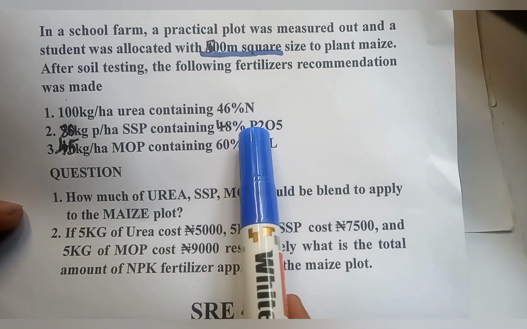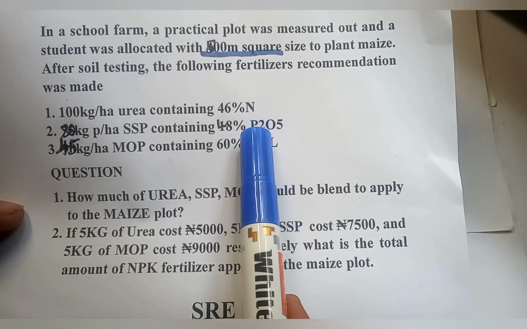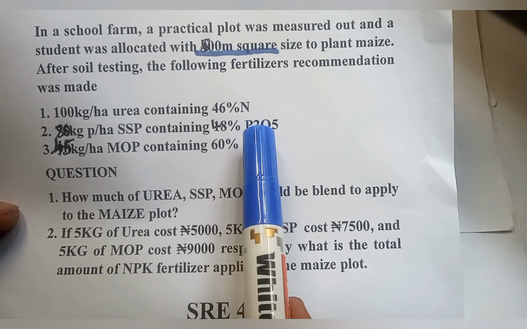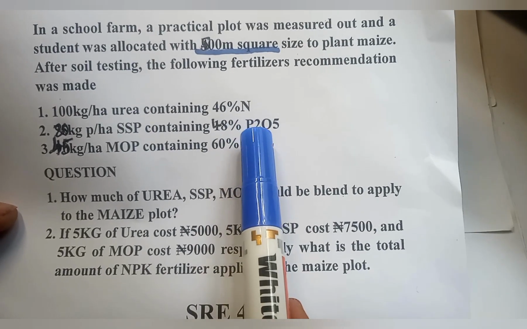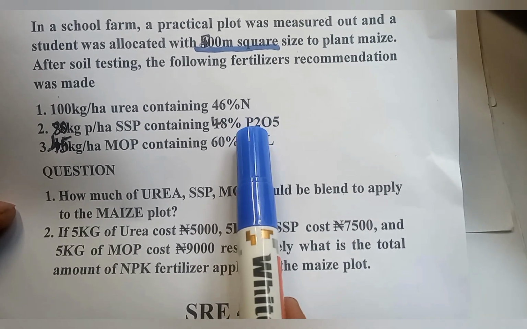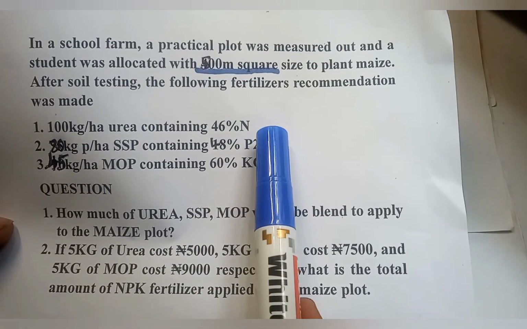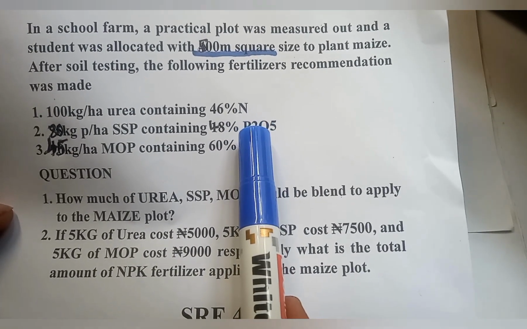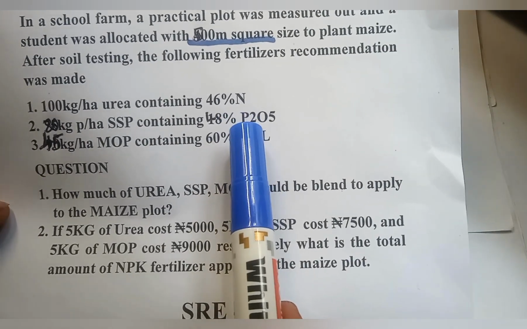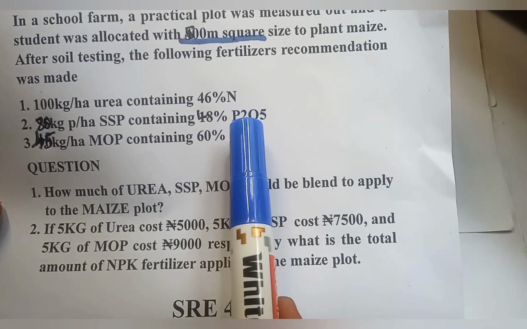This compound contains phosphorus and oxygen. So I'm not looking for P2O5. I'm not in need of oxygen. I'm only in need of phosphorus. Therefore, I'm going to get the percentage of phosphorus in this compound only. That takes us to your empirical formula, your basic chemistry, under those topics.